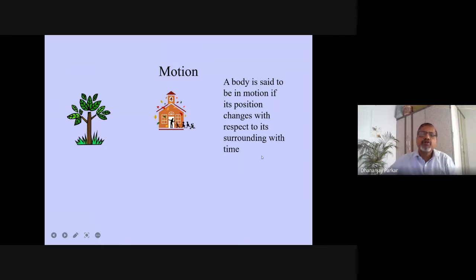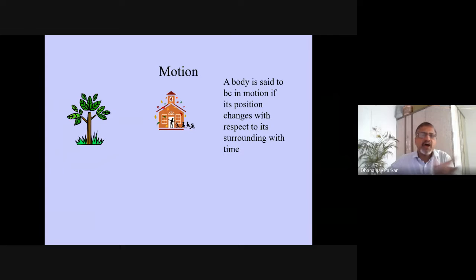So the motor came closer to the tree, and then it was far, then its distance was decreasing. So its position was changing with respect to the tree and with respect to that school. So we can say that that particular car is in motion with respect to the surroundings.